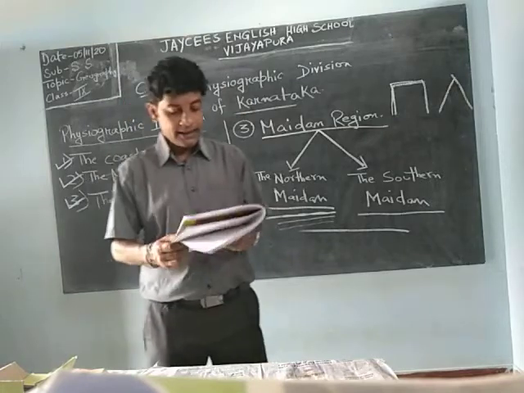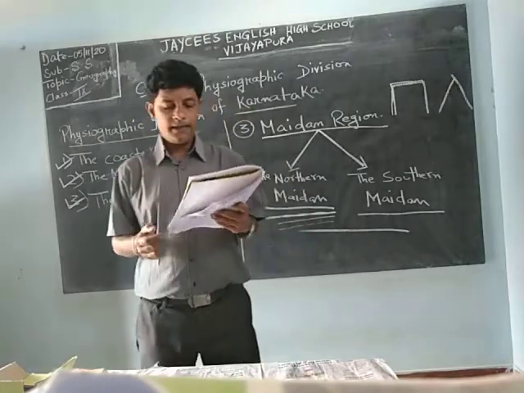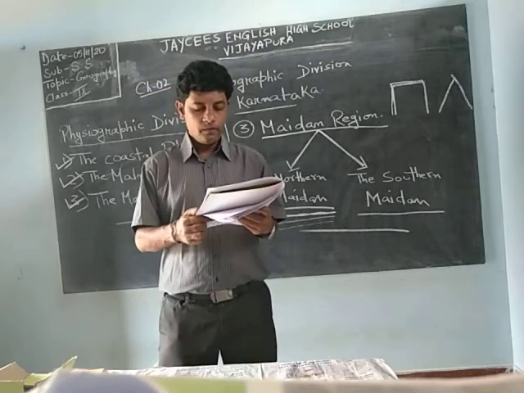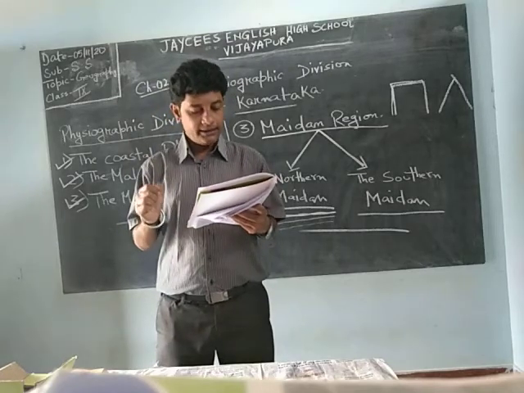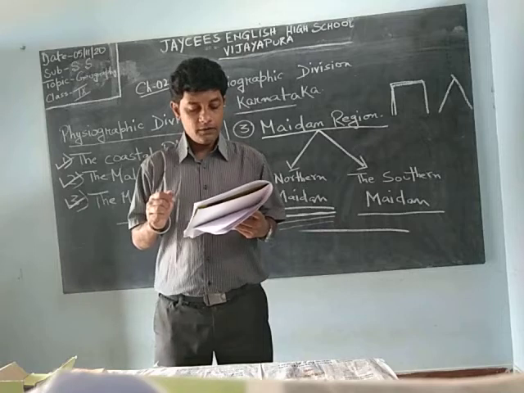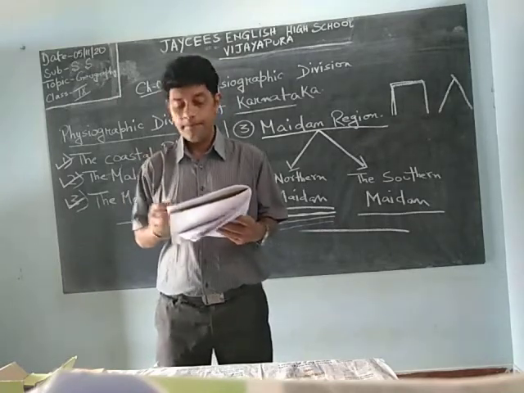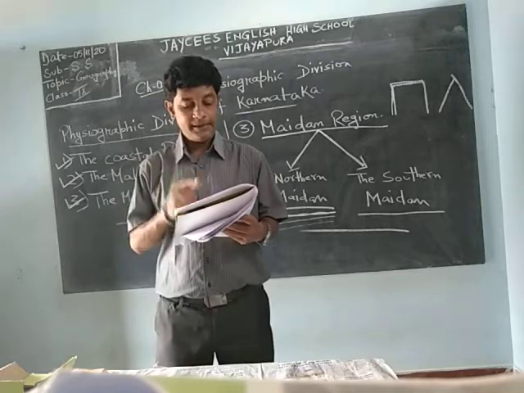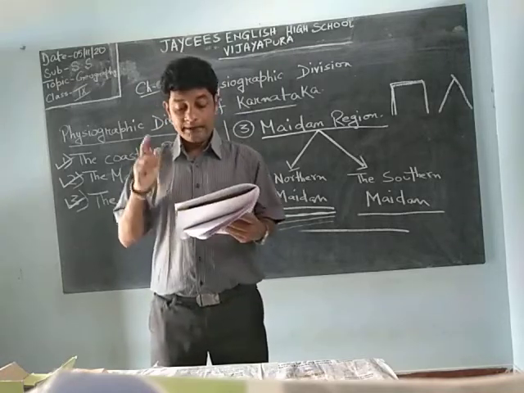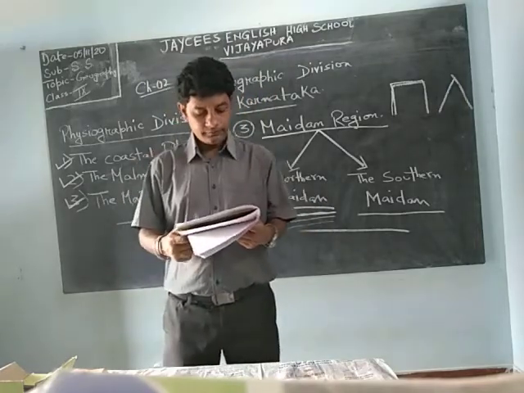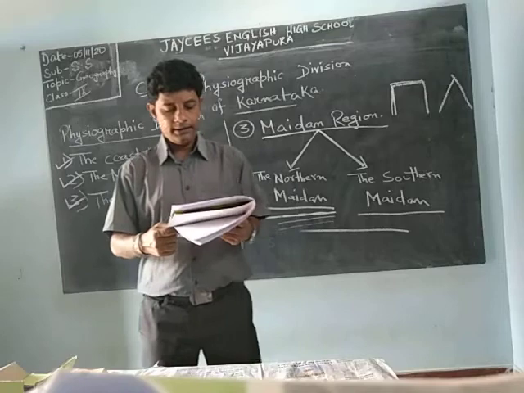This area extends from the Tungabhadra river basin in the north to Chamarajanagar district in the south. It is a plateau with red soil.